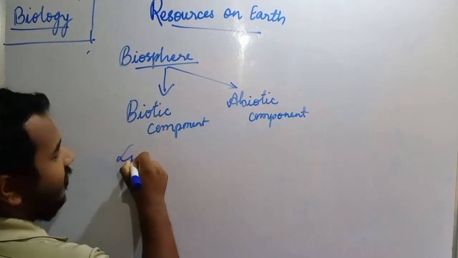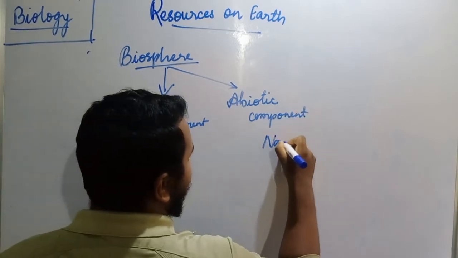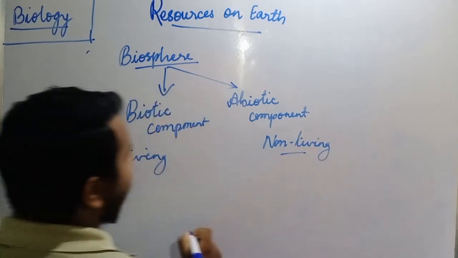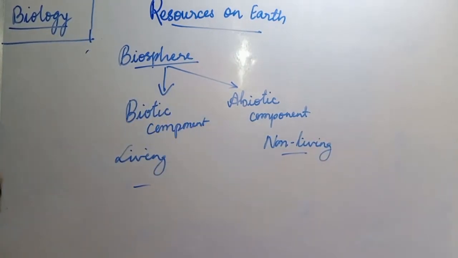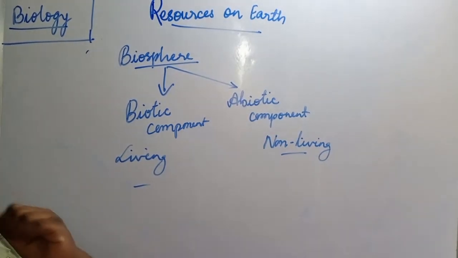This is living, this is non-living. Clear? So biosphere is having two portions, biotic and abiotic.